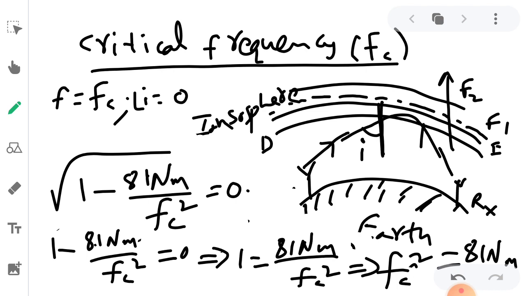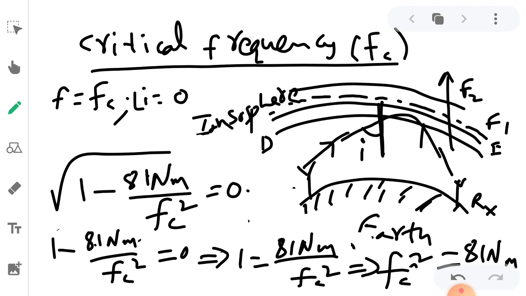If f is greater than or equal to fc, the radio wave, that is the signal which we transmitted, will not be reflected back by that particular ionized layer.